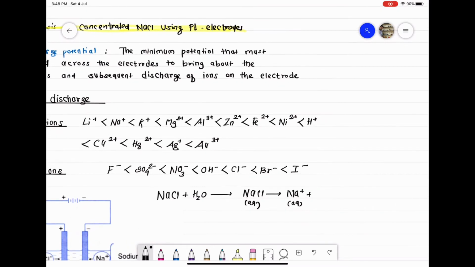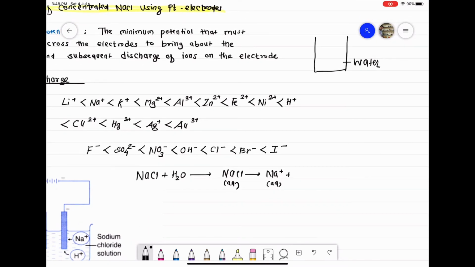Class, in a beaker, we take water, and everyone knows water is a bad conductor of electricity. So in pure state, water forms very few cations and anions, that is H plus ions and OH minus ions. So pure water forms very few H plus ions and very few OH minus ions in pure state. But in the water, if we add salt, that is NaCl, sodium chloride.